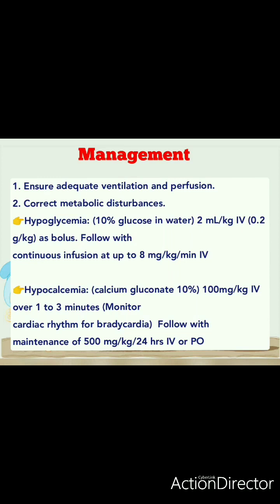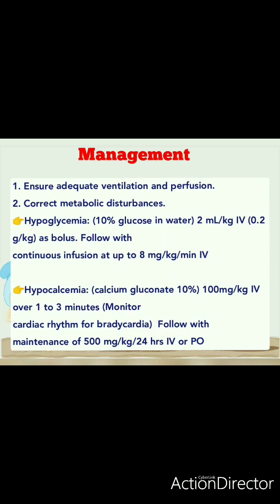Okay, and before starting anticonvulsant medication, we have to maintain adequate ventilation and perfusion, and also blood glucose concentration should be normal. So you have to make sure that you give anticonvulsant medication only after adequate ventilation and perfusion have been established and blood glucose concentration has been measured. Okay, the first thing is that you have to see for adequate ventilation and perfusion, that is giving enough supply of oxygen.